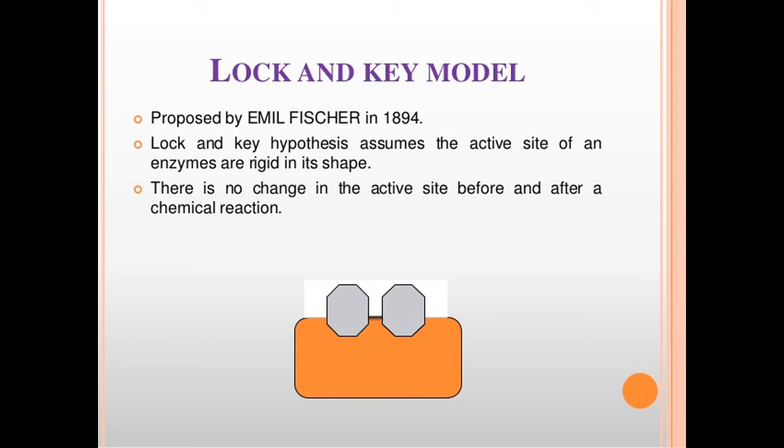So an enzyme substrate complex is formed there, and the enzyme substrate complex reacts and forms the end products, and the enzyme itself is regenerated, and it won't undergo any change in its composition or its structure. Whatever enzyme was there initially, the same enzyme will be regenerated at the end of the reaction.